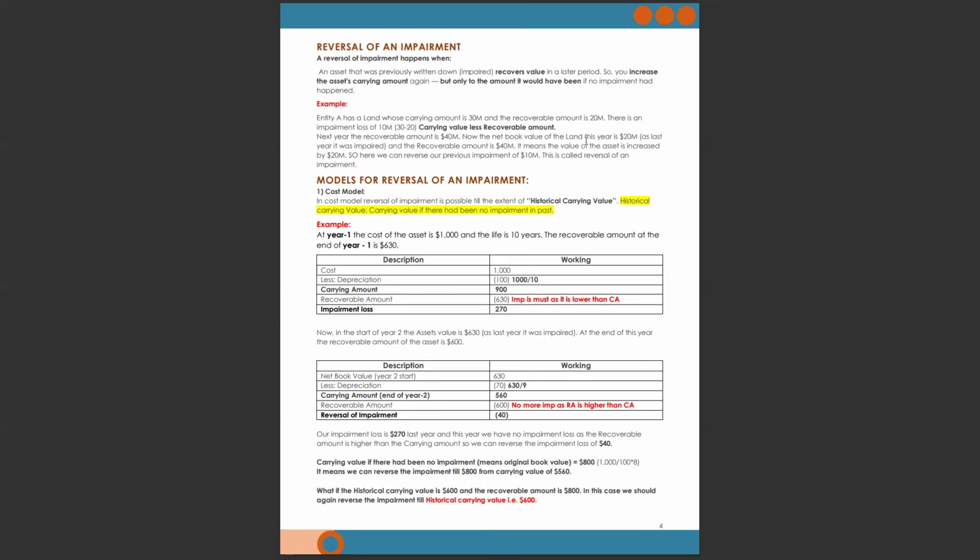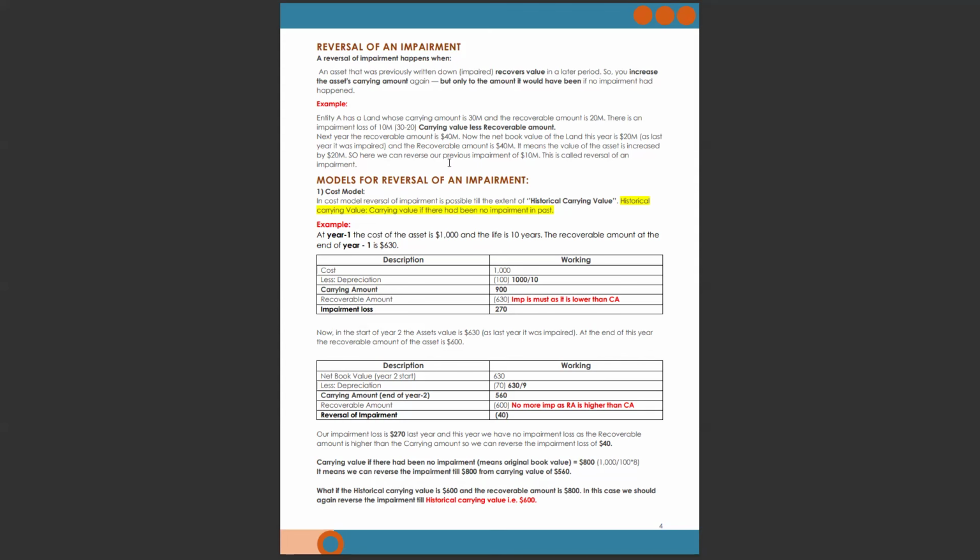Now the net book value of the land this year is 20 million. Why 20 million? Because last year we were at 30 and due to an impairment we reached 20. So this year the land carrying value is 20 million and the recoverable amount is 40 million. So it means the recoverable amount is higher. So there is a profit, or you can say gain, of 20 million.